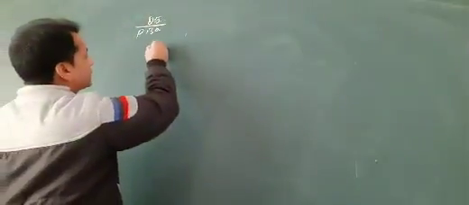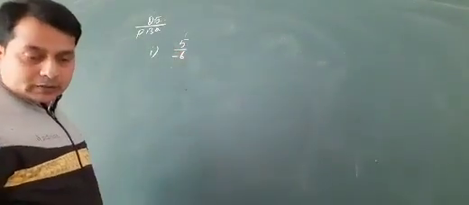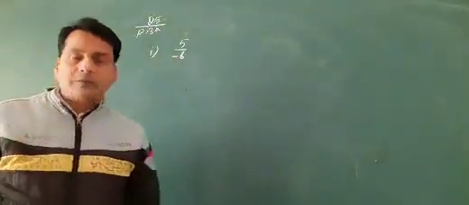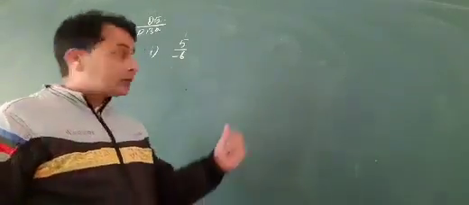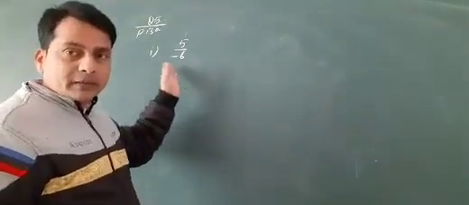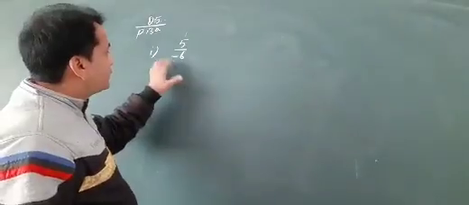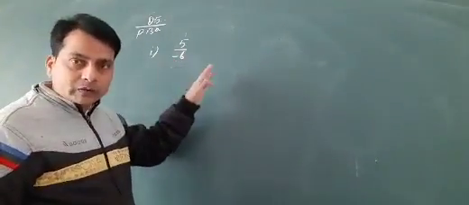The first question is 5 by minus 6. The sign of the denominator is negative, so it will be changed to the positive sign.